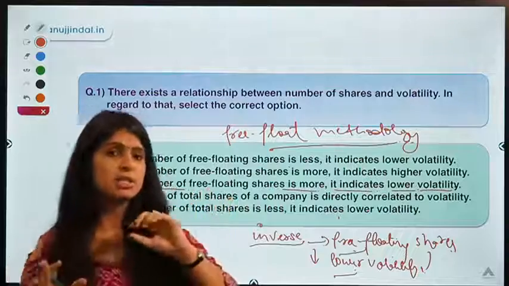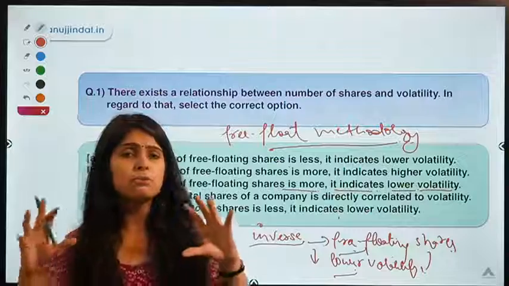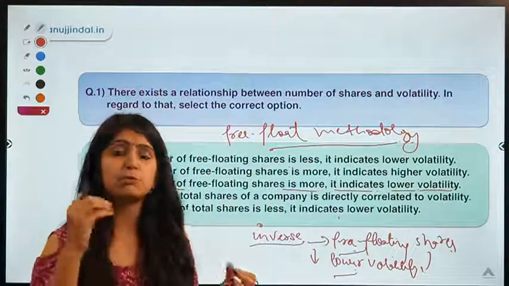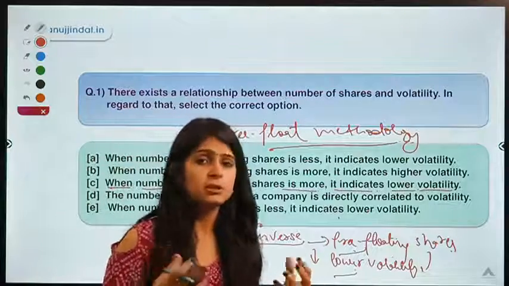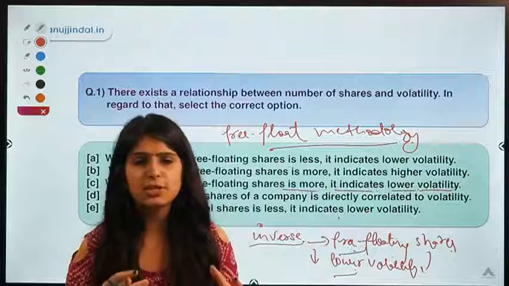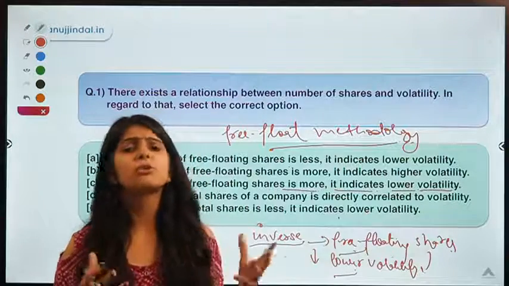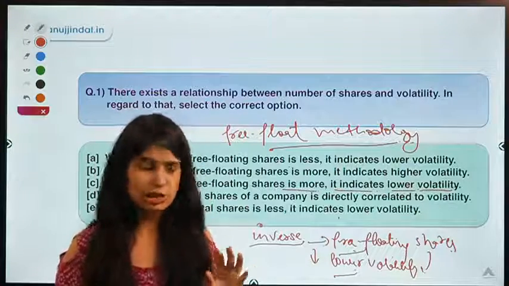So if you need to move the price of the share up and down, you need to buy and sell a lot of shares, and then only would an investor be able to make a dent in the price. If you buy a small number of shares, there is not going to be a huge change in price. There is only going to be a small change, right?